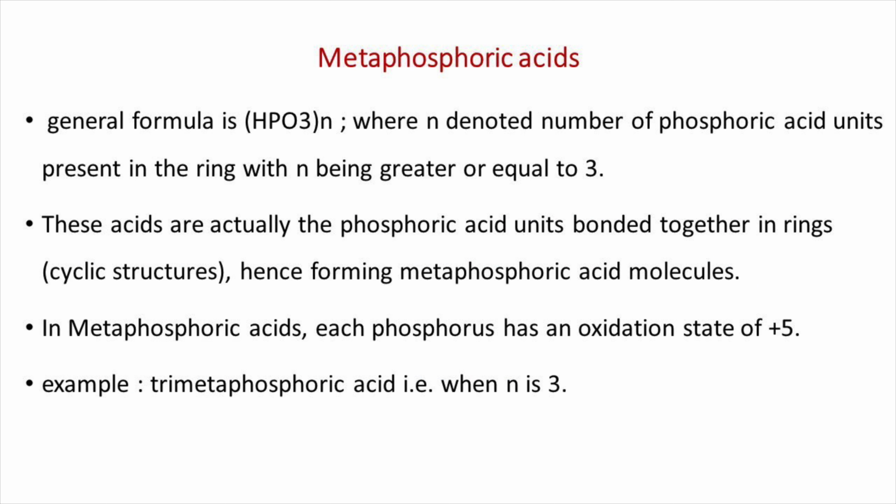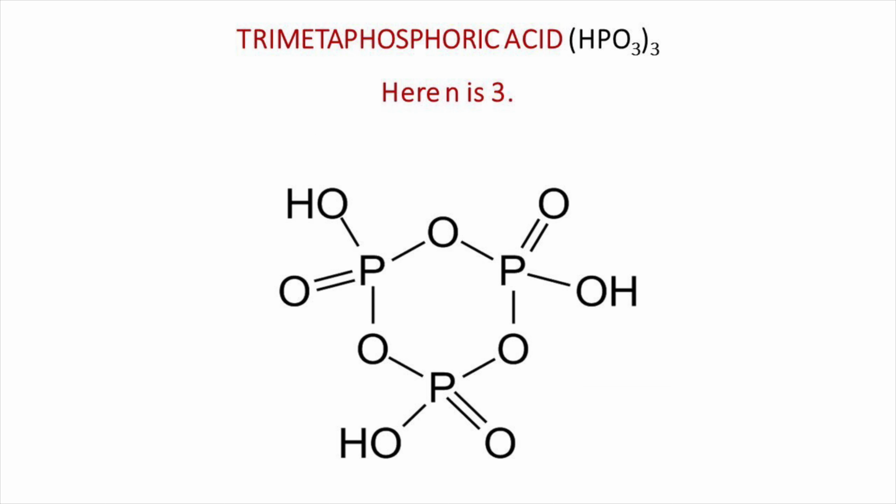The next oxo acid of phosphorus is metaphosphoric acid with the general formula (HPO3)n, where n denotes the number of phosphoric acid units present in the ring, with n being greater than or equal to 3. These acids are actually phosphoric acid units bonded together in rings, that is, cyclic structures, hence forming metaphosphoric acid molecules. In metaphosphoric acids, each phosphorus has an oxidation state of +5. For example, trimetaphosphoric acid. Here n is equal to 3.